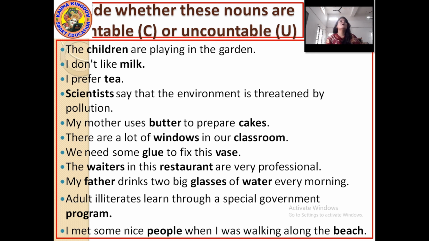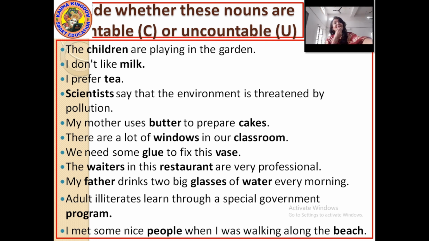Scientists say that the environment is threatened by pollution. Here scientists, countable or uncountable? Countable. Now, okay, next: my mother uses butter to prepare cakes.